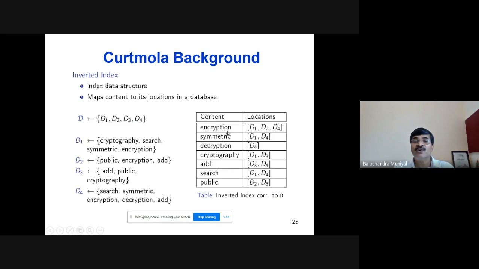If you look at the first row, encryption is a keyword present in three documents D1, D2, D4. Symmetric is a keyword present in two documents D1 and D4, and so on. Altogether, you have 7 keywords in all the documents here. So this is the inverted index, and on the left-hand side you have the index. In the inverted index, the first field is the search keyword and the second field is the document list.